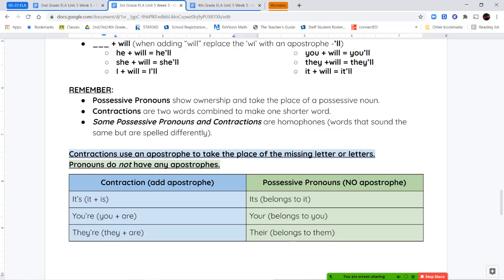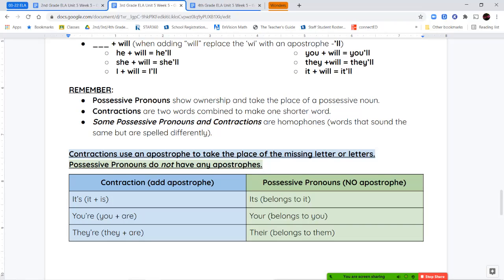Now, contractions, remember, use an apostrophe. This is very important right here. Contractions use an apostrophe to take the place of missing letters. Pronouns do not have an apostrophe. Specifically, possessive pronouns do not have an apostrophe. So the contraction it plus is is I-T apostrophe S. So it is cold outside, it's cold outside. But the possessive pronoun its, I-T-S, means something that belongs to it. So this is its food bowl, or this is its toy.